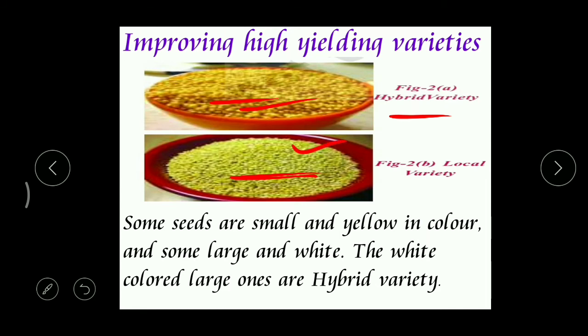So when we observe this picture, we can say that this is a hybrid variety which is white in color and large. These are hybrid ones. So when we use these hybrid varieties, then automatically we can improve food production.